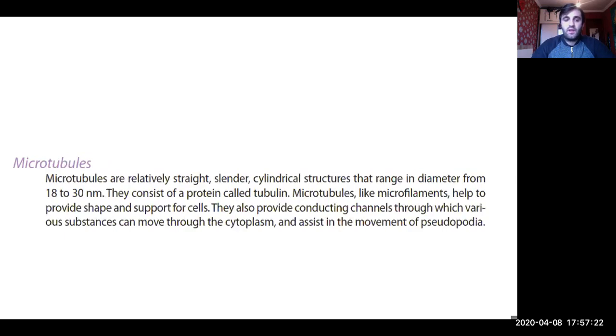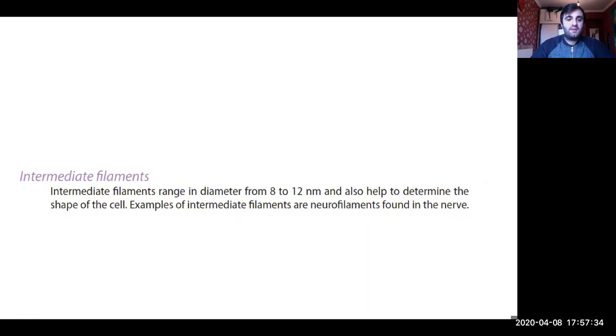Microtubules are relatively straight, slender, cylindrical structures that range in diameter from 18 to 30 nanometers. They consist of a protein called tubulin. And intermediate filaments range in diameter from 8 to 12 nanometers, and they also help to determine the shape of the cell. Examples of intermediate filaments are neurofilaments found in nerves.